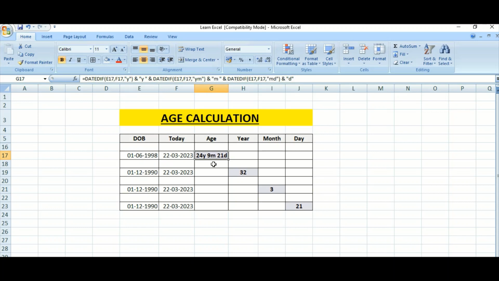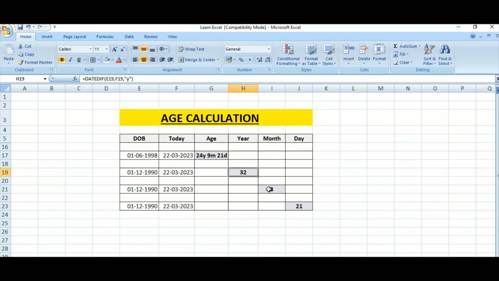So this is the formula. And now if you want to segregate the age as year, month and day, there is a separate small formula over here. You can see =DATEDIF within bracket this DOB, comma, second date, that means today's date, comma, within double quotes "Y" and bracket close. Then you can get the year. Y means year.